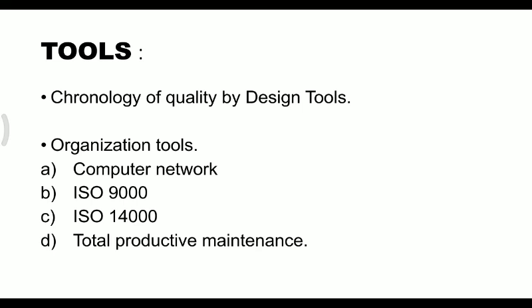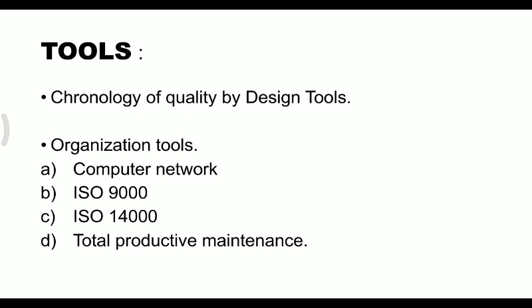In order to make a better component, with these particular programs the path can be traced and converted from one form to another form. This is what we are going to use in industry, or we can say in an organization. So organization tools, with respect to the organization, is what you are going to use.